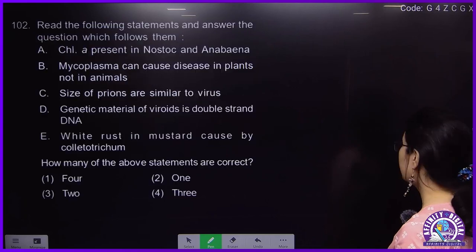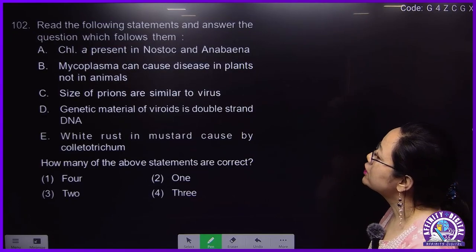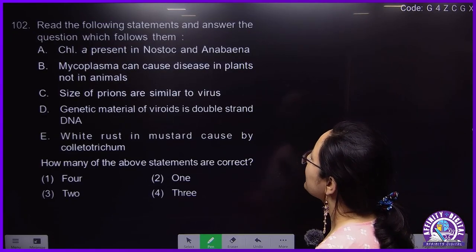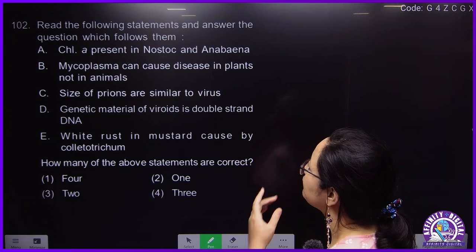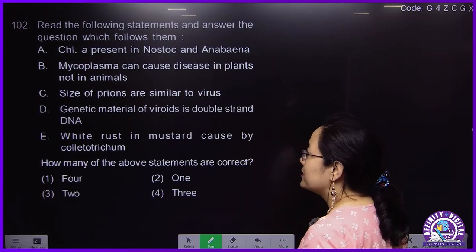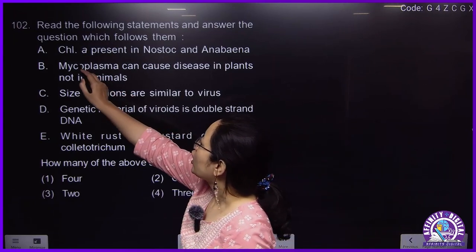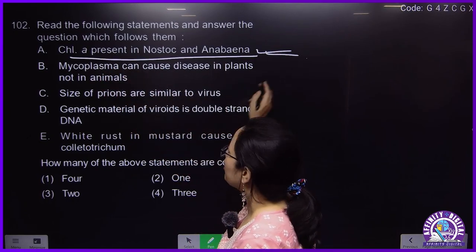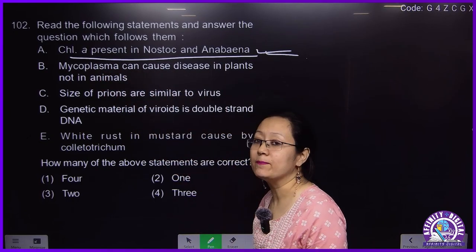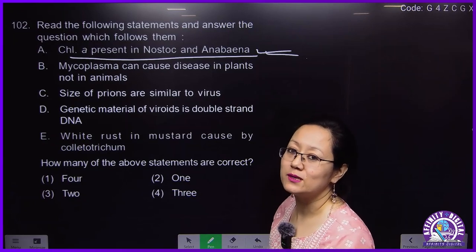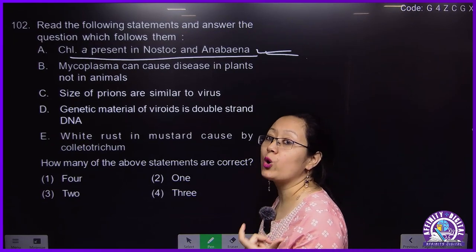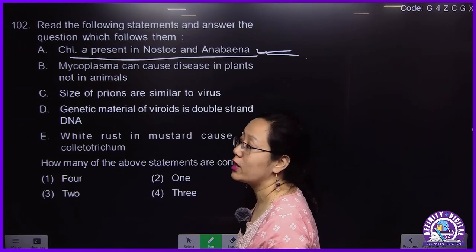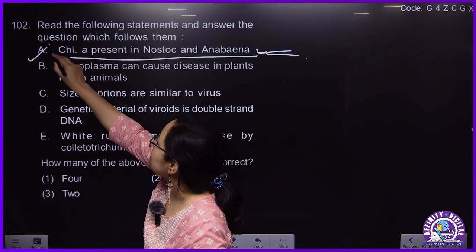Next question, 102. Read the following statements and answer the question which follows. As I said just now, see this line: chlorophyll A is present in Nostoc and Anabaena. Nostoc and Anabaena are blue-green algae, so chlorophyll A will be present because it is the only pigment present in Monera also.